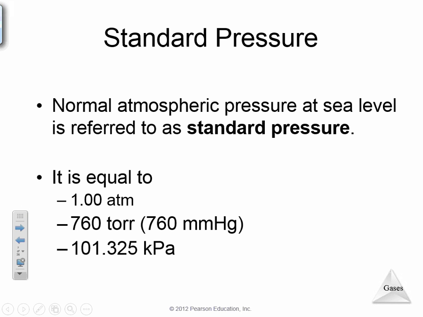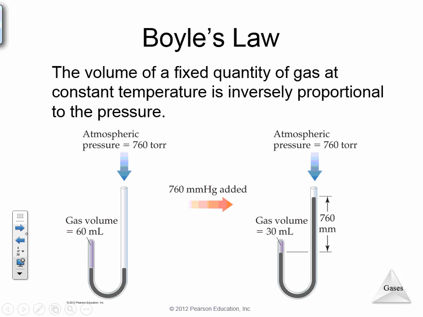So standard pressure, normal atmospheric pressure at sea level, is referred to as standard pressure. That's referred to as 1 atmosphere, or 760 torr, or 101.325 kPa, or 101,325 pascals. What we're going to do with pressure is focus on studying the key equations that we can talk about when we have pressure.